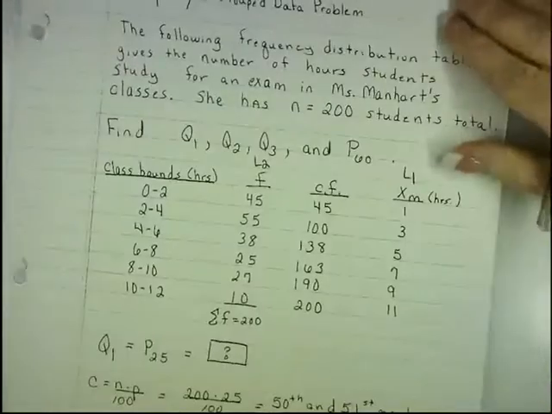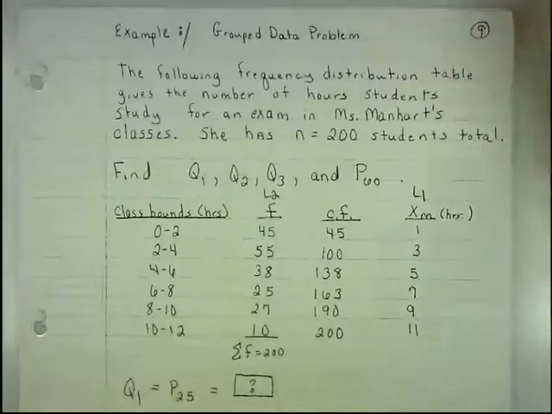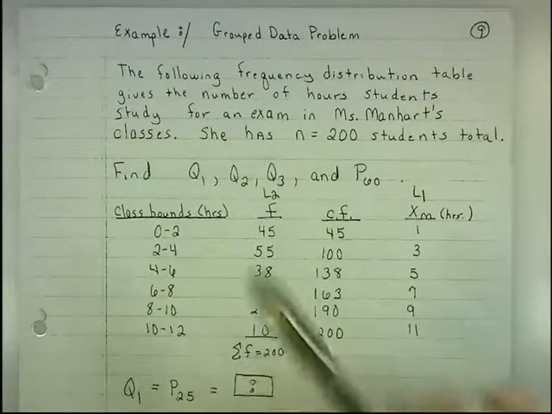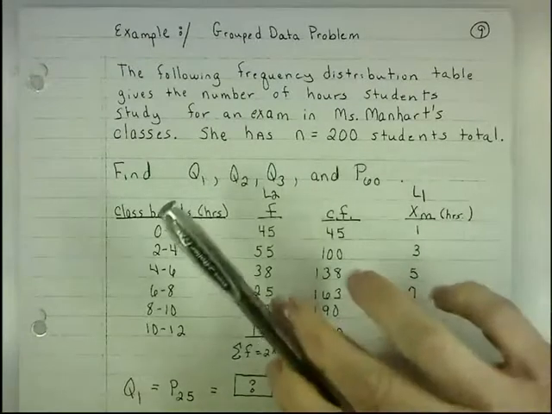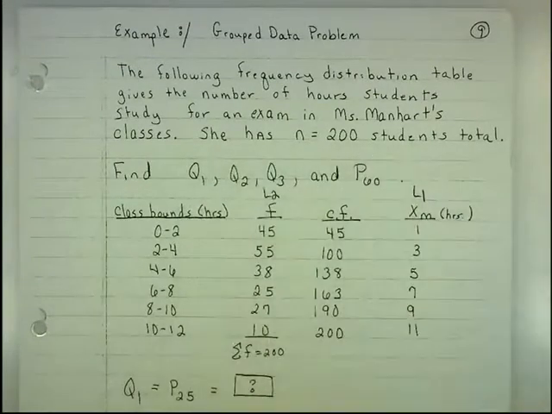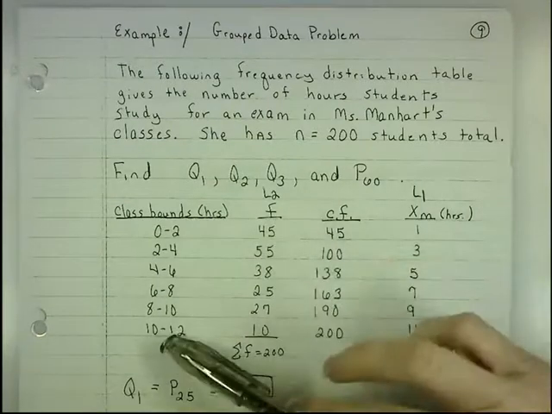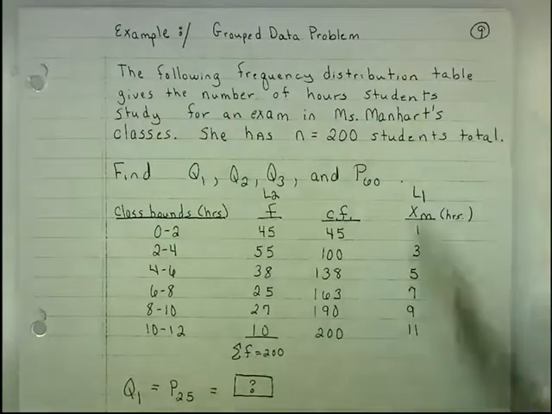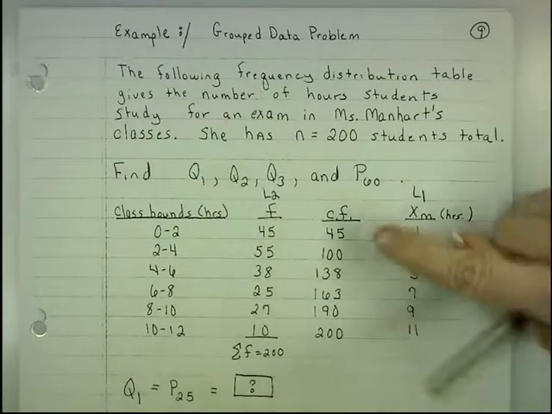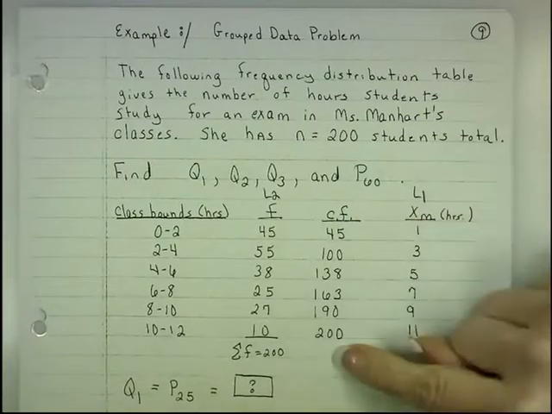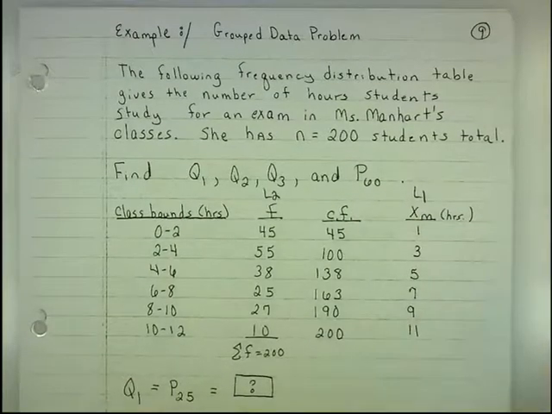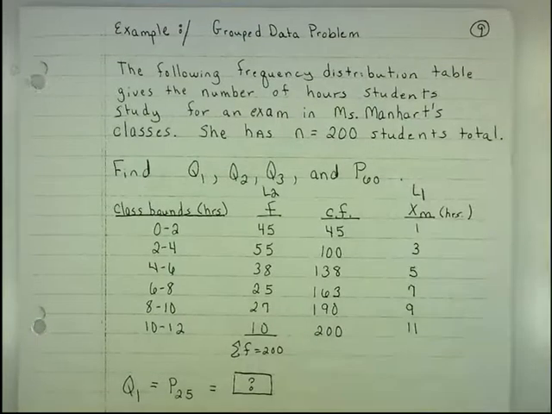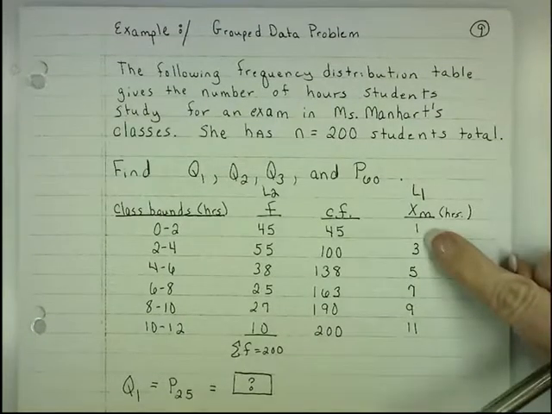Here's an example. The following frequency distribution table gives the number of hours students study for an exam in Mrs. Manhart's classes. She has 200 students. Find the quartiles and then the 60th percentile. I have the class boundaries in hours, and I have the frequencies. And so if I do this by hand, I need my cumulative frequency column to find all of these quartiles or the 60th percentile. I will also need the midpoint column.